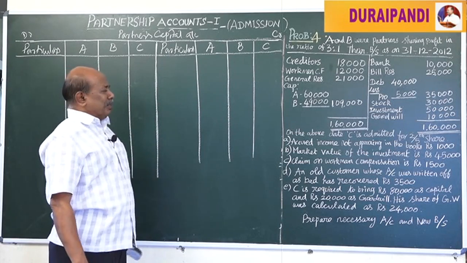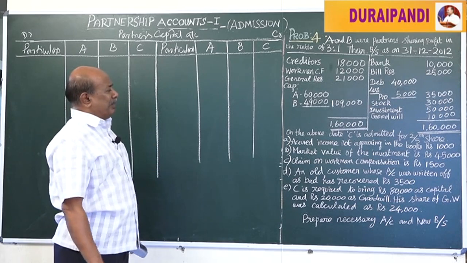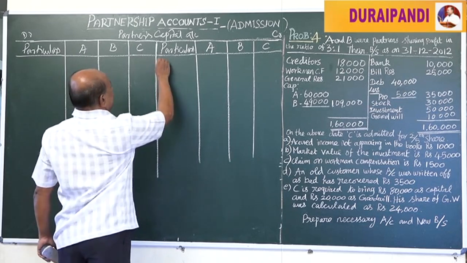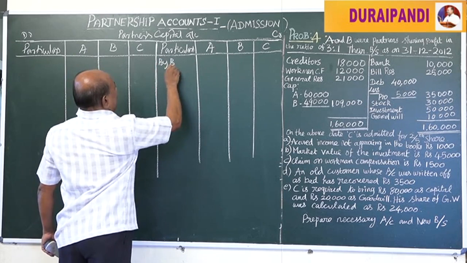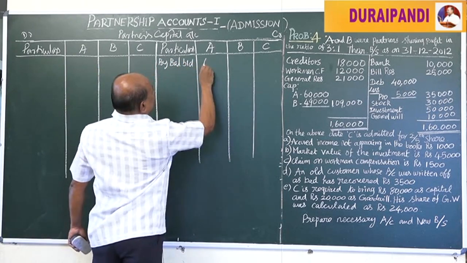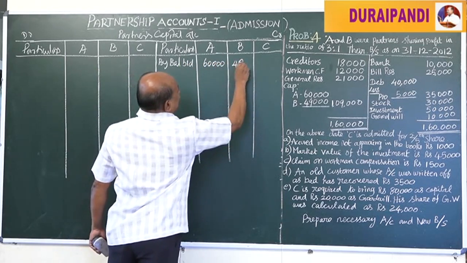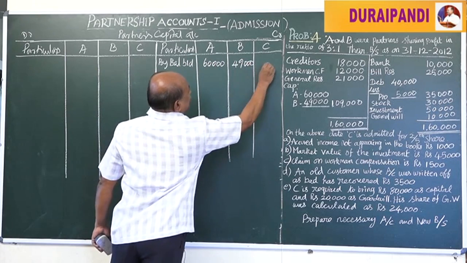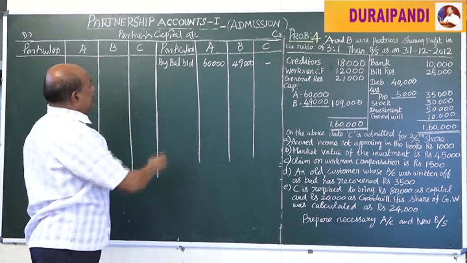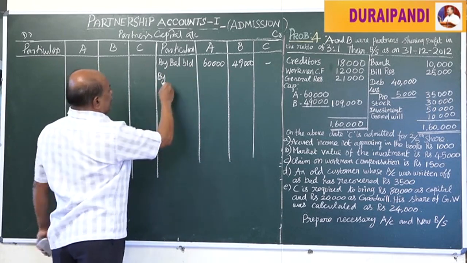In the partners' capital account, first it should be credited with the opening capital of the old partners. That is by balance b/d, the opening capital 60,000 for A and 40,000 for B. Then past accumulations should be transferred to the partners' capital accounts.